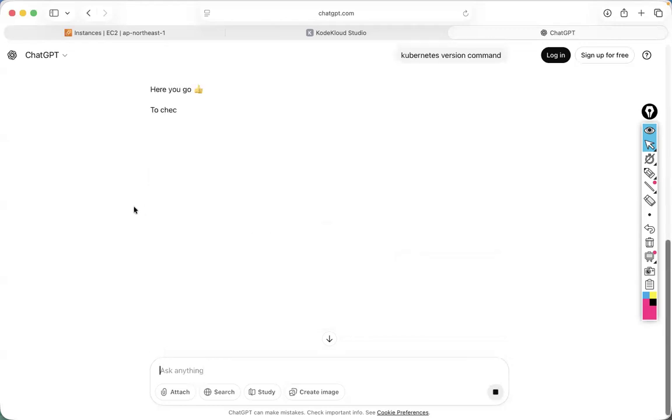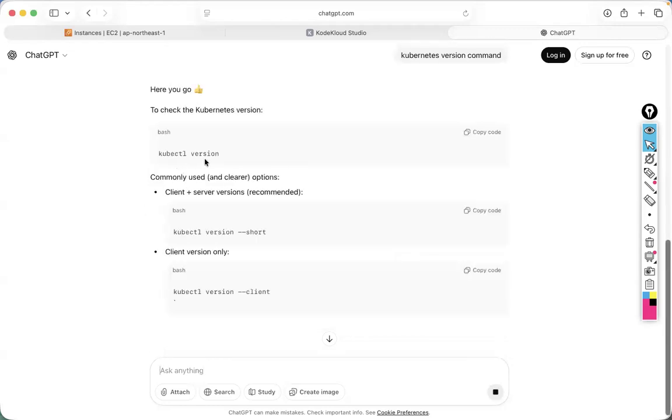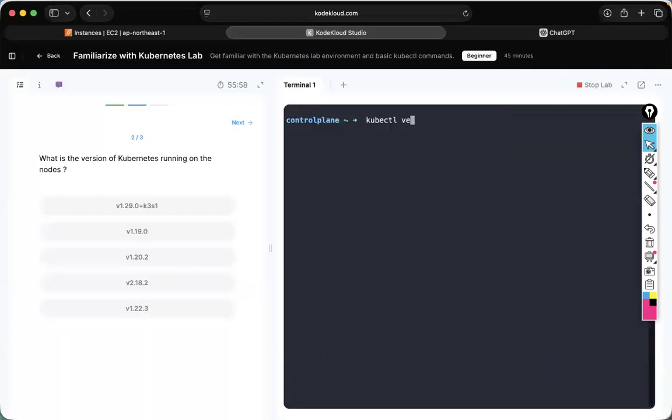Okay, kubectl just version, not hyphen. So this one: v1.29.0. So read the answer from this one. Yes, sir.